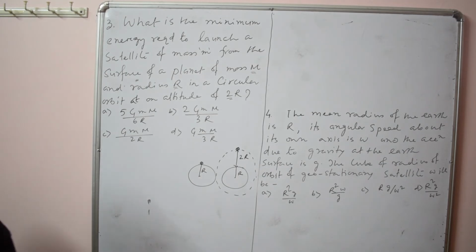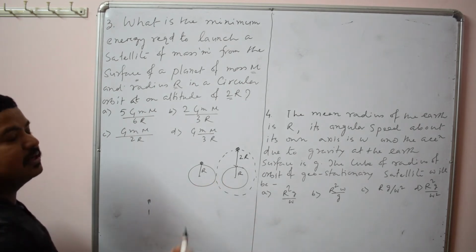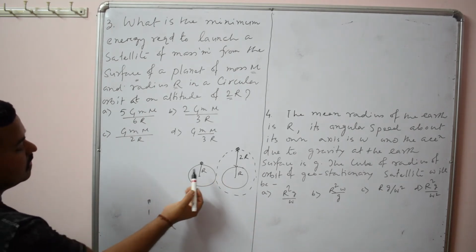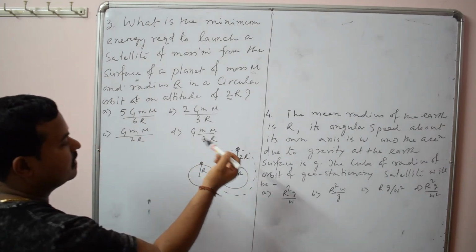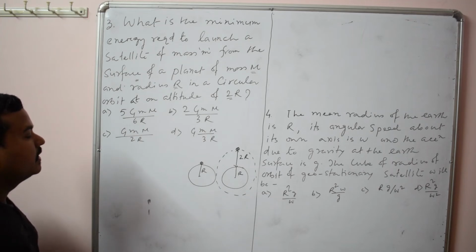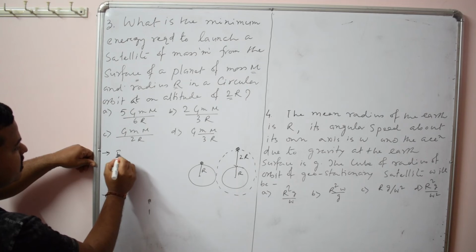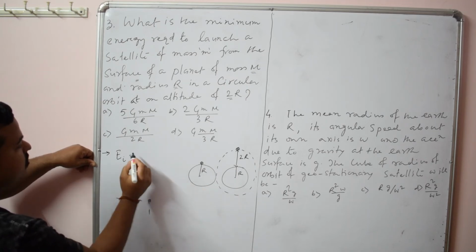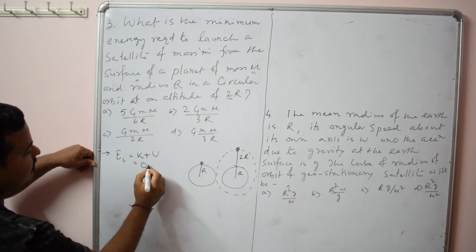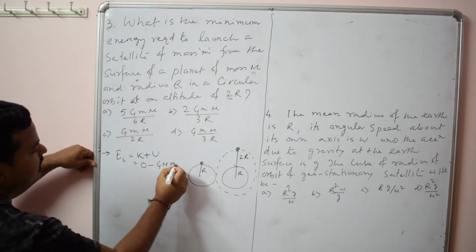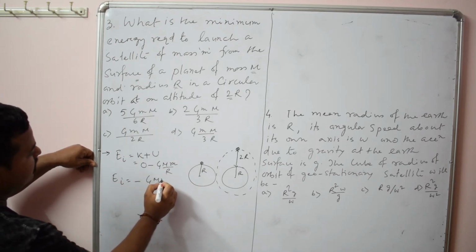So we know that in order to launch the satellite from here to here, we will do some work, and that work done is nothing but the change of energy. So you have to find the total energy when it is on the surface and the total energy when it is at an altitude of 2r. What is the initial total energy? Initially it is on the surface, so it is kinetic energy plus potential energy. Kinetic is 0 because it's on the surface. Potential is minus GMm by r. So the initial energy is minus GMm by r.